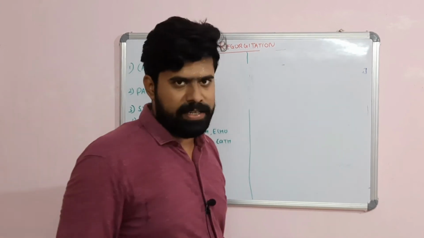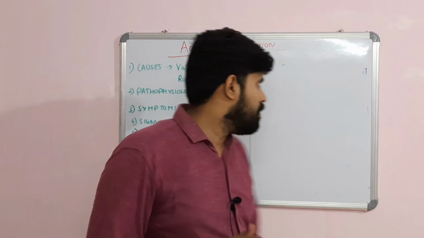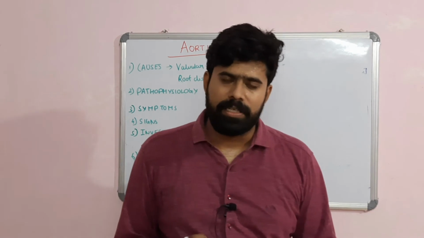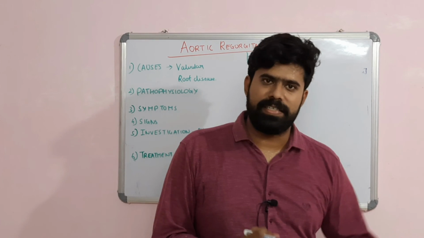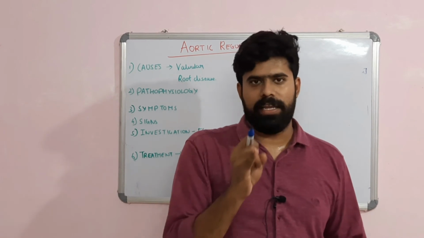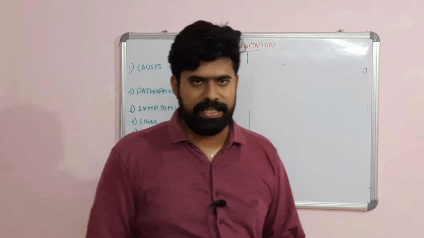So what do the investigations show? ECG shows left ventricular enlargement with evidence of LV strain. LV strain in the form of T inversions and ST depressions in lead 1, lead aVL, and V5 and V6. LVH and LV strain is classically seen.